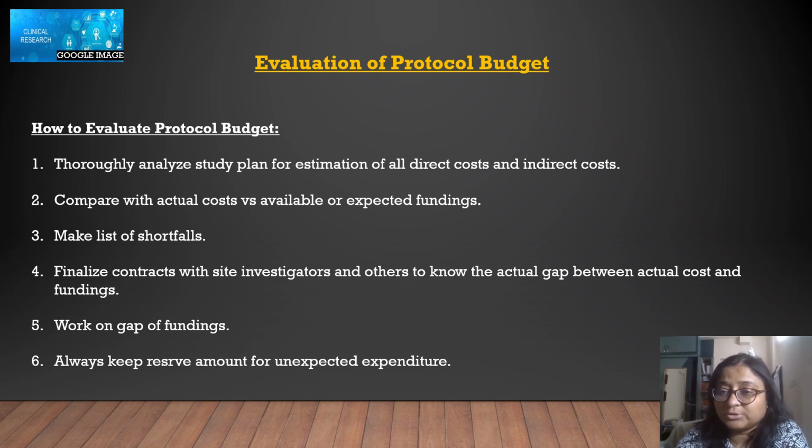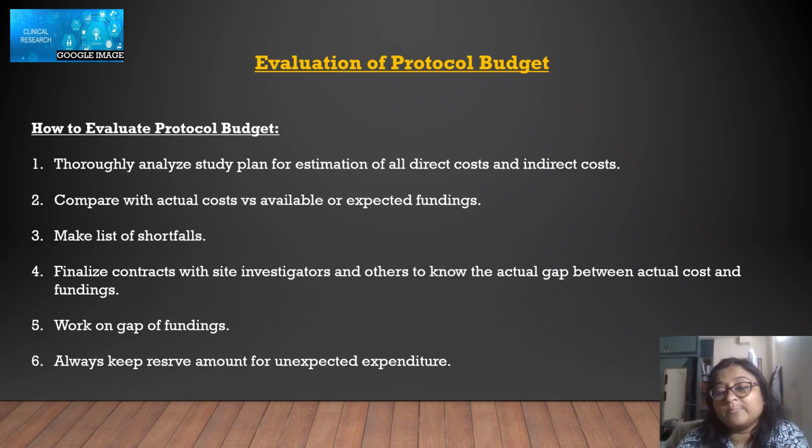For example, it is not actually 10,000, it is much more than 10,000. So if 10,000 I have guessed, and they ask for 10,000, you can bring it to 5,000 or to 8,000. This is how you can basically fill the gap, and you can know the actual gap between the actual cost and fundings. Then work on that gap of fundings obviously, and then always keep a reserve amount for unexpected expenditure.